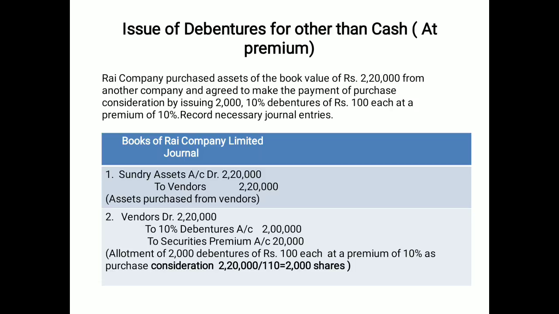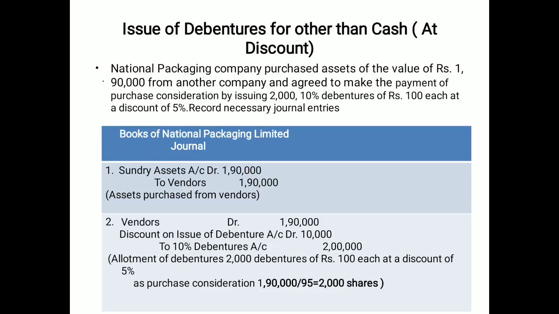In the same manner you have to calculate. If there is a difference in any asset, you may write the first entry with goodwill or with capital reserve if there is any difference. So I think this is the scheme. Now I am moving to the case at discount.